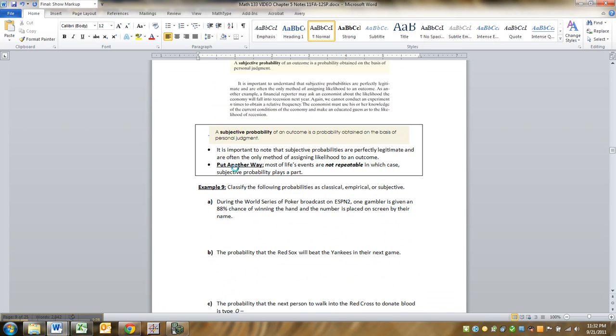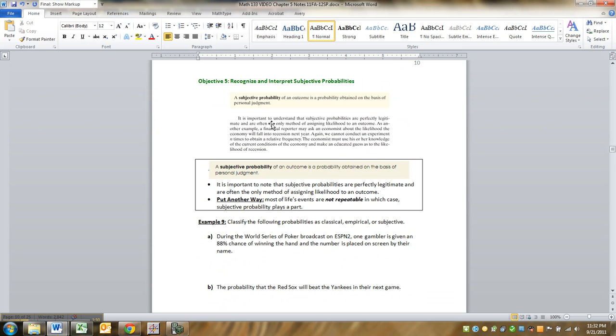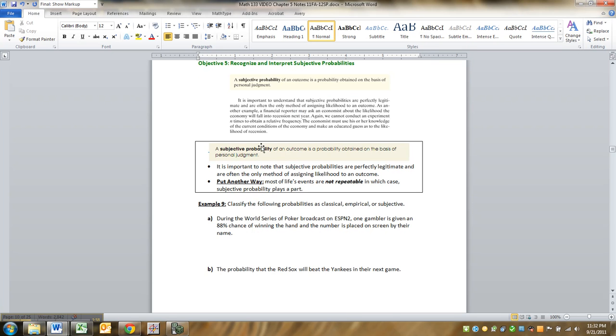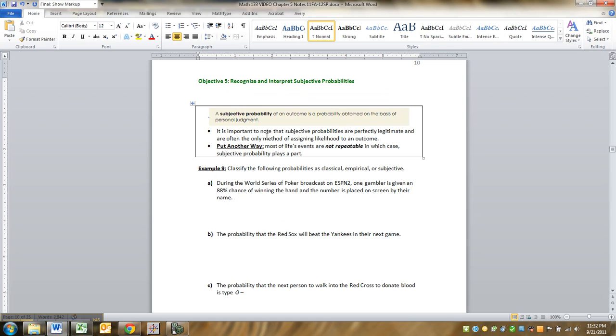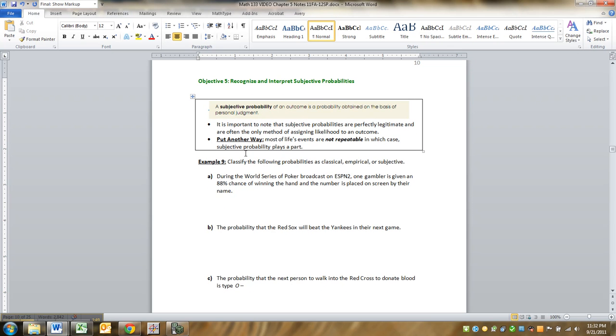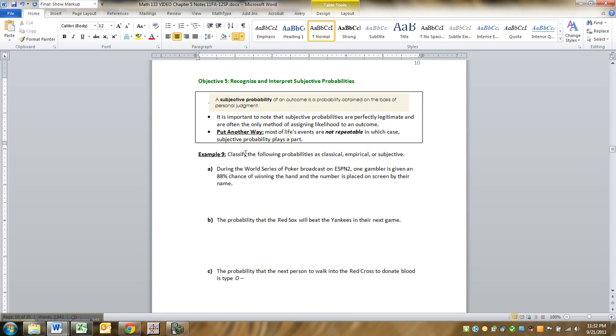All right. Next, last but not least, and we're finished with 5-1, subjective probabilities. Now, subjective probabilities are probabilities that are based basically on educated guesses, personal judgment. Okay. Now the thing about, and I can't believe I have this written twice. That was kind of stupid of me. Let me delete that right now. All right. So the thing about subjective probabilities is